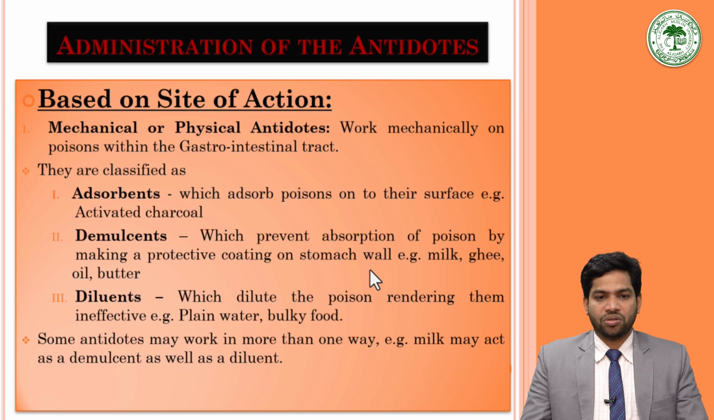Diluents are the antidotes which dilute the poison, rendering it ineffective, like plain water and bulky food. So, they basically dilute the concentration of the poison and cause less adverse effect on the body. It is seen that most of the antidotes work in more than one way, like milk, which acts as a demulcent as well as a diluent. So in this way, we classify the mechanical or physical antidotes.